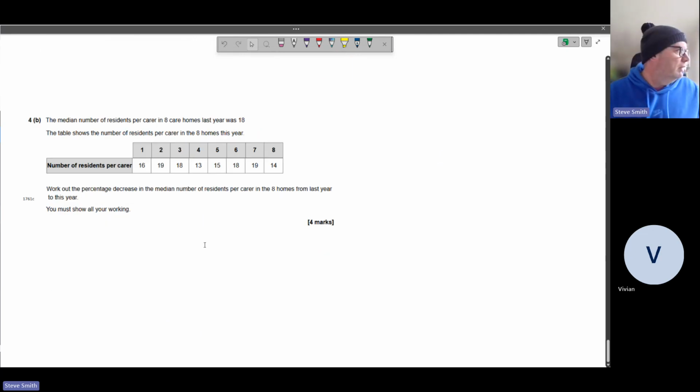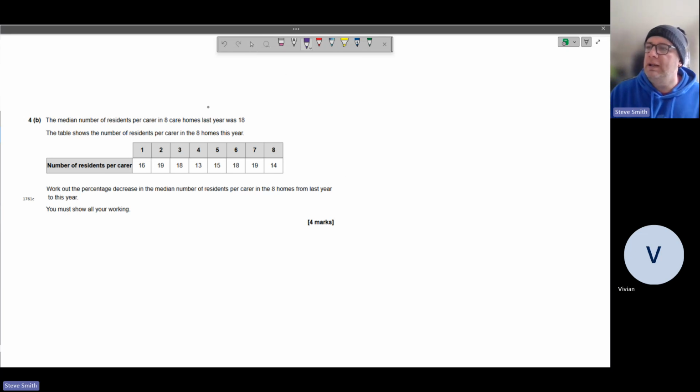The last one we've got here, and we've got the median number of residents per carer in 8 care homes last year was 18. The table below shows the number of residents per carer in 8 homes this year. Work out the percentage decrease in the median number of residents per carer in the care home from last year to this year. So we're looking at that word.